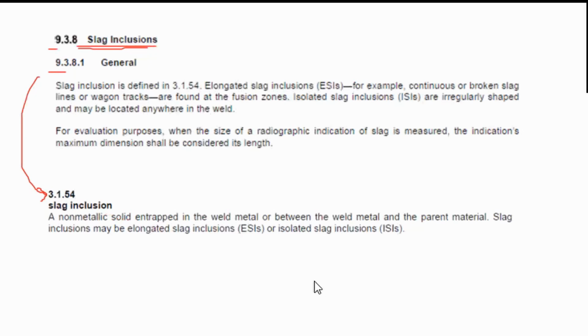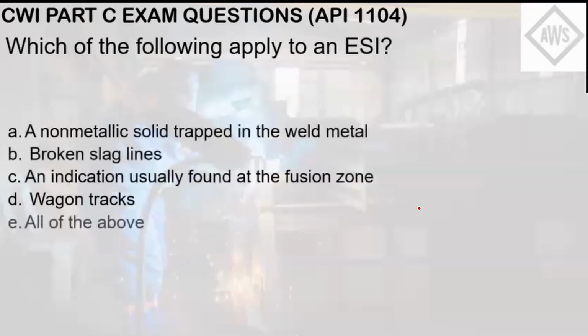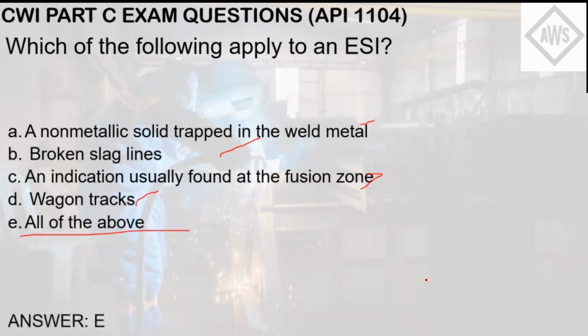The question is looking for the characteristics, and as you can see, ESIs are characterized by non-metallic solid and trapped in the weld metal, broken slag lines, or wagon tracks that are found in the fusion zones. So if you go back to the choices, every single bit of this one are being mentioned in the standard. So the answer here is letter E, all of the above.